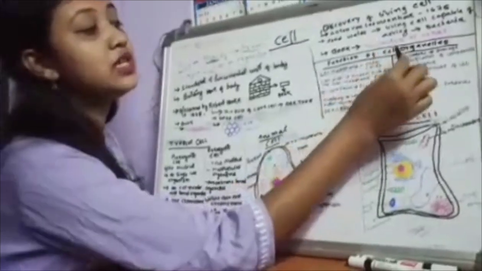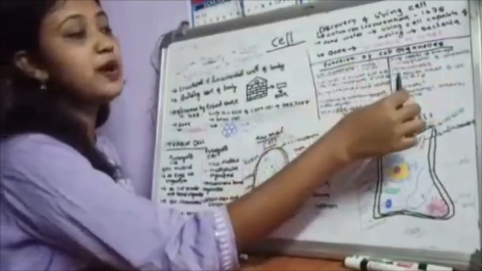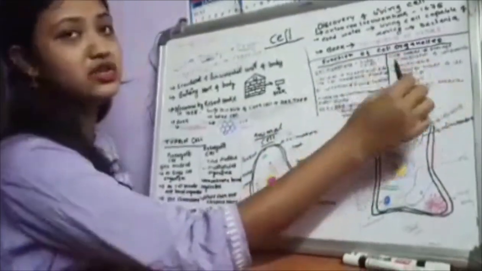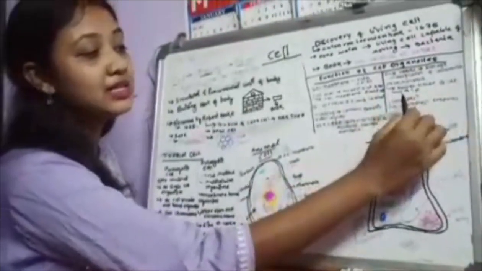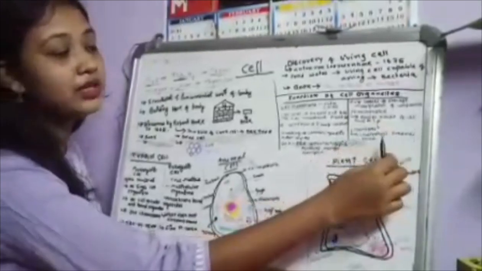Next one is the Golgi bodies. They store and modify the compounds produced by the cell organelles. Mitochondria is the powerhouse of the cell as it generates ATP. The chloroplast contains chlorophyll, and it prepares food, and it is only found in plant cells.